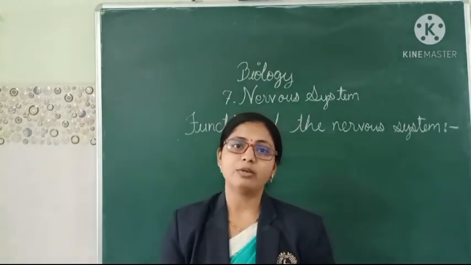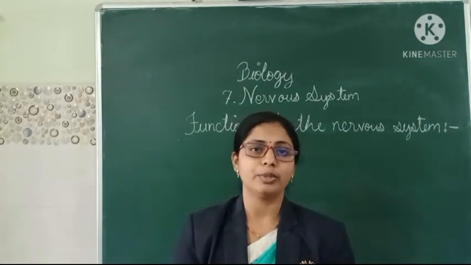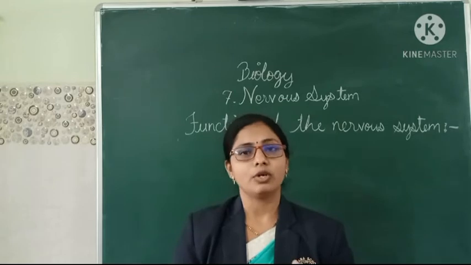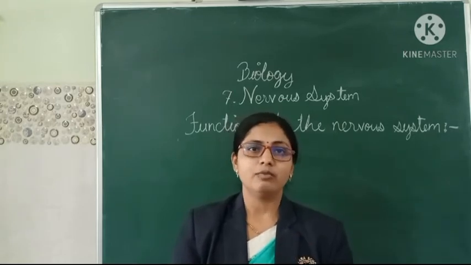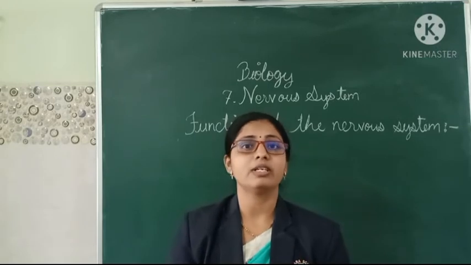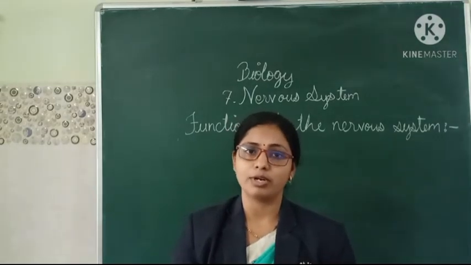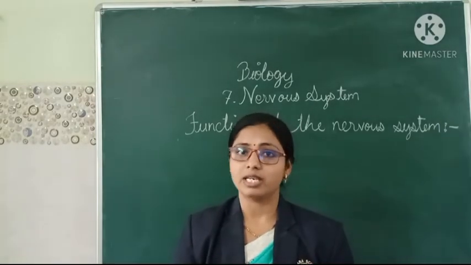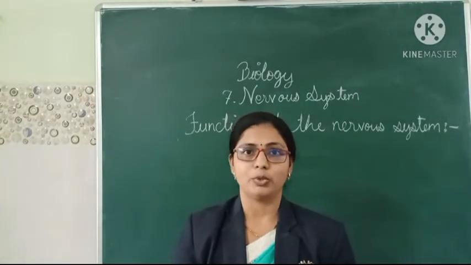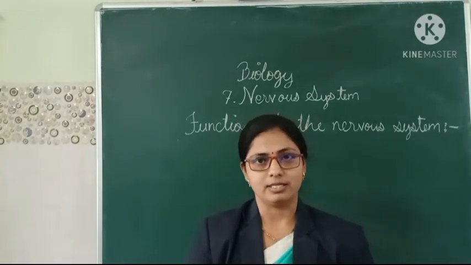No. So without our thinking or knowing, it regulates the involuntary activities. Involuntary activities are those which are not in our hands. The involuntary muscles present in our body are regulated with the help of the nervous system only. So these are the four main functions of the nervous system.